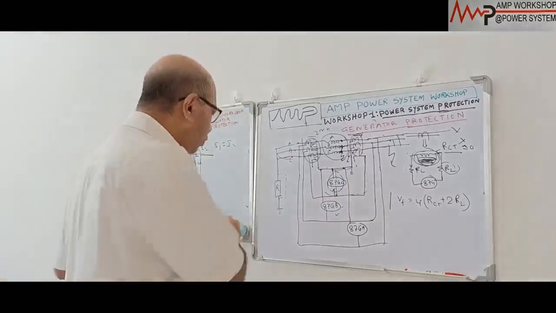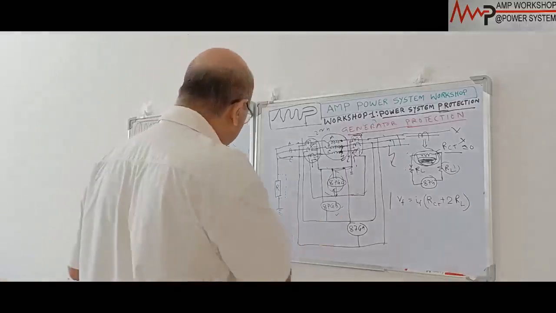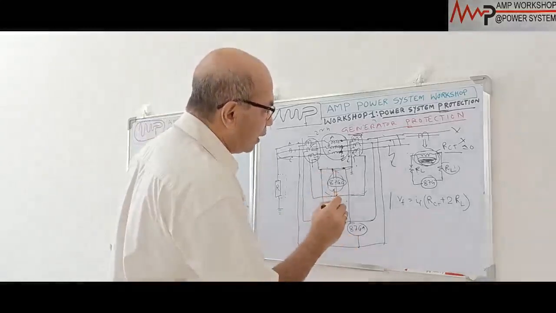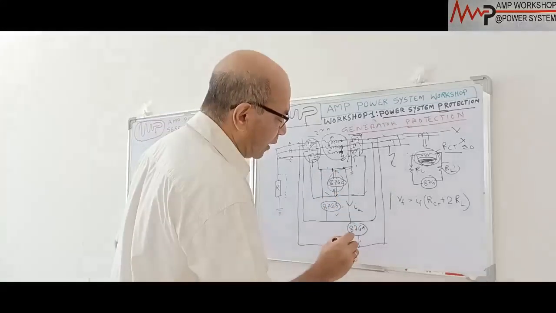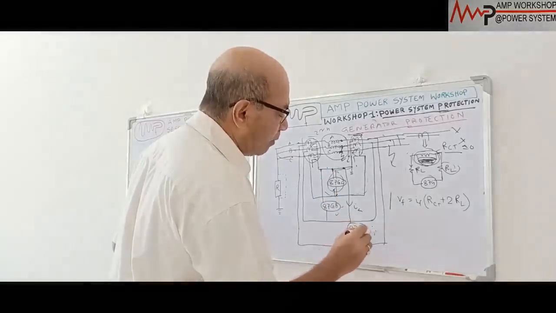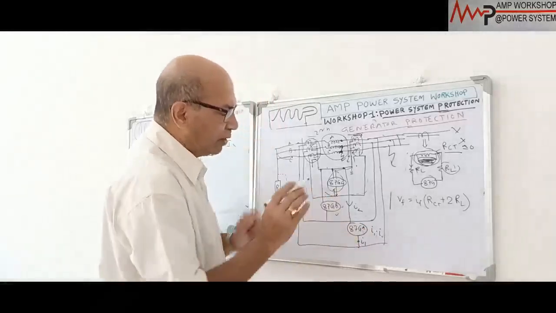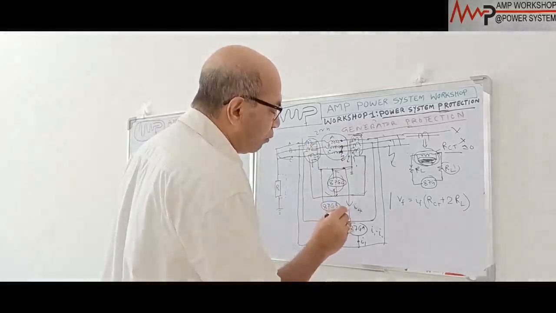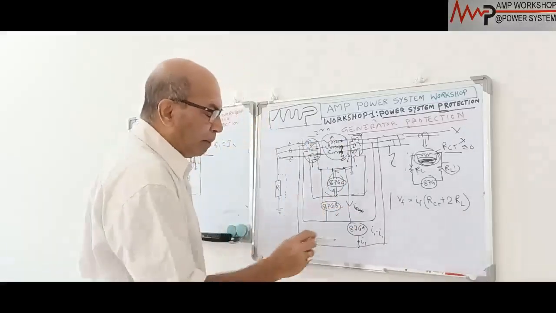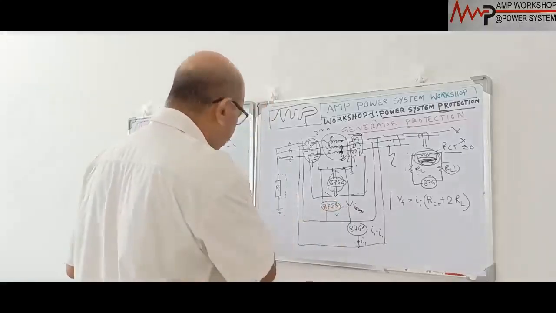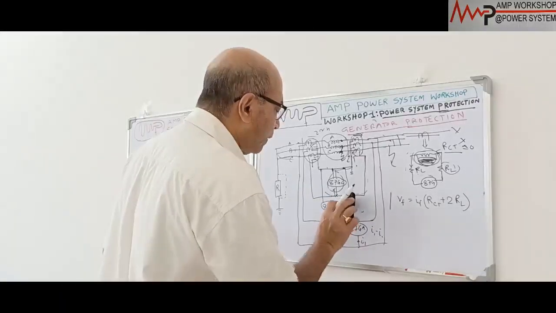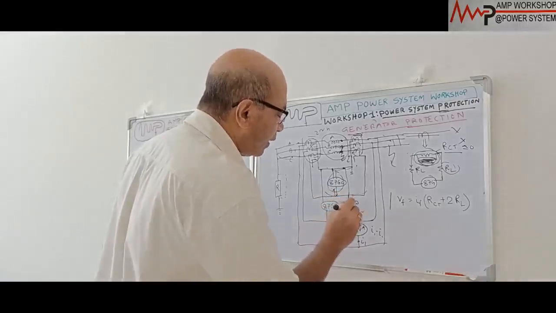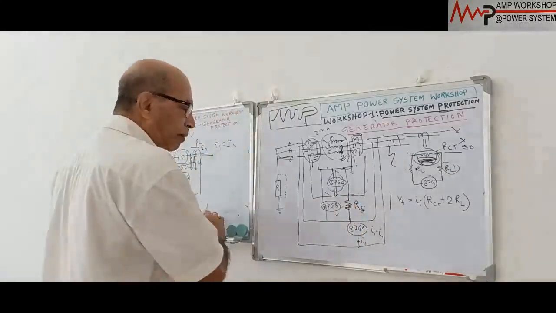In that case, what do we do? We put another resistance. Suppose I am showing one of the phases over here. This is a point, and here is the relay. This way is coming current I2, this way is current I1. So the difference of current, I1 minus I2, should flow through this. In the normal condition it is balanced, but when the CT gets saturated, I2 will be equal to 0. Only I1 is flowing. But for this I1, we put a high resistance over here. Suppose this resistance is called RS. This is the stability resistance.